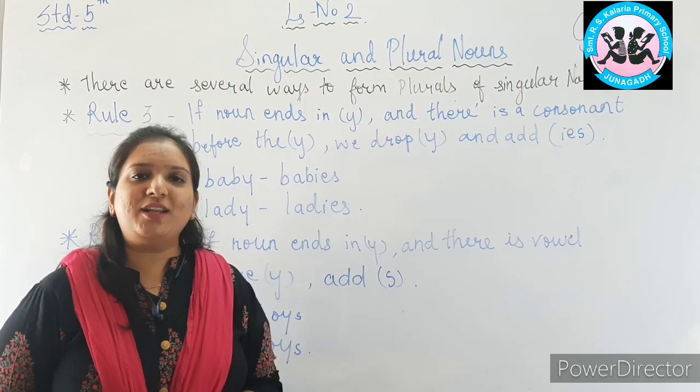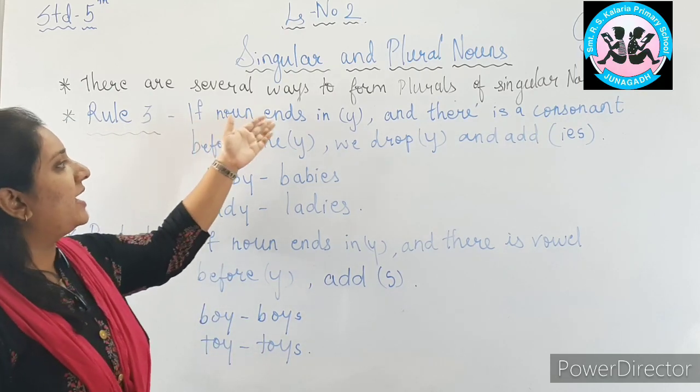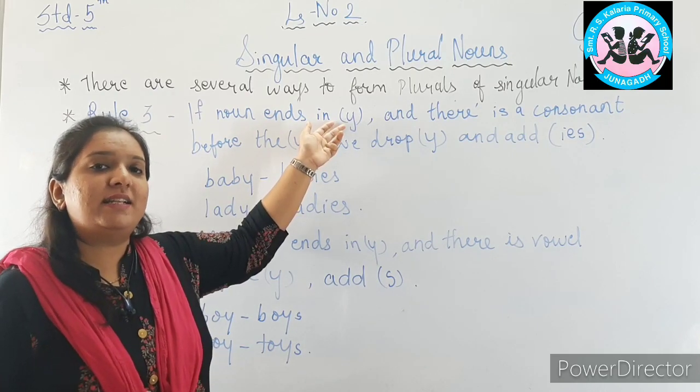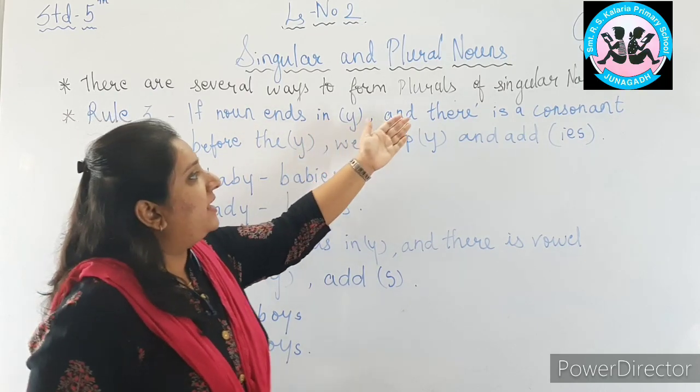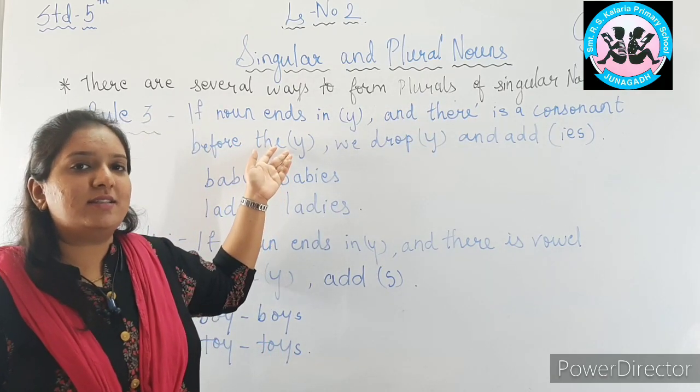Let us study rule number 3. What does it say? If a noun ends in y, if the last letter is y, and there is a consonant before the y. Now you know what are the consonants? Yes or no?